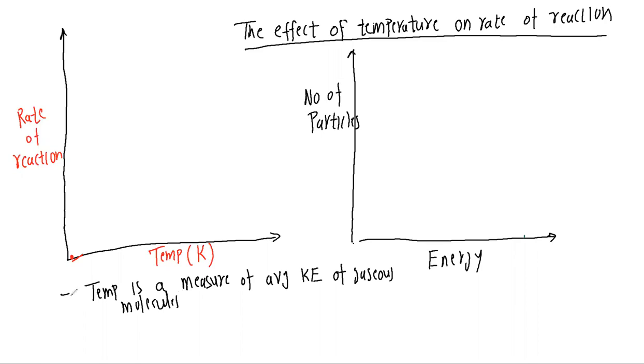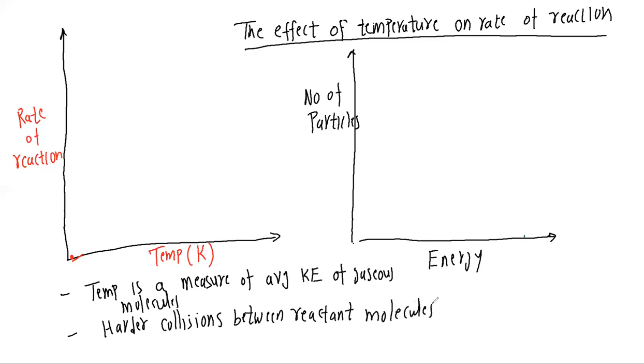So I will say because of the increase in this, the harder collisions between reactant molecules, and then because of that obviously the rate of reaction is going to go up.